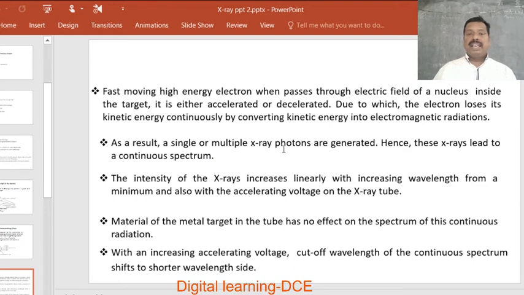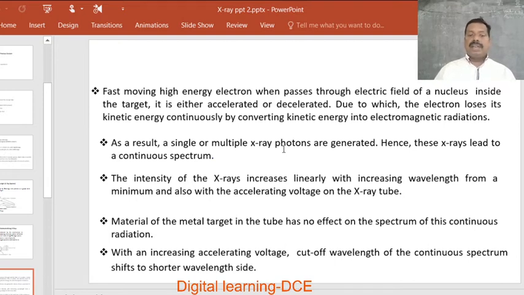Thereby, we get a continuous curve when plotting a graph of the intensity of X-rays produced versus wavelength. The intensity of the X-rays increases linearly with increasing wavelength from a minimum, and also with the accelerating voltage on the X-ray tube. For every accelerating potential, there is a lambda minimum, above which continuous wavelength X radiations are produced with different intensity and wavelength.